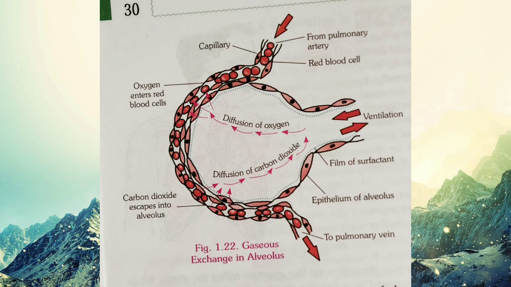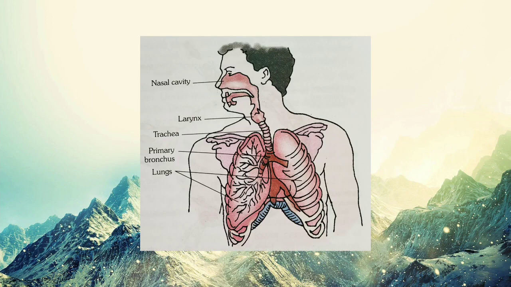So like this the exchange takes place and our blood gets purified, and the carbon dioxide that entered the alveoli comes out through the trachea and the nostril. So like this we exhale out the carbon dioxide. This process occurs in the alveoli.